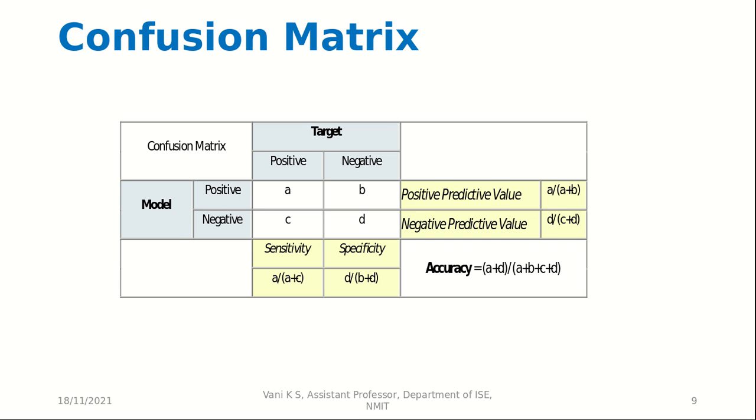So then positive prediction value will be a divided by a plus b, negative prediction value will be d divided by c plus d. Then sensitivity and specificity: sensitivity will be a divided by a plus c, and specificity will be d divided by b plus d. Then accuracy is obviously a plus d divided by a plus b plus c plus d.